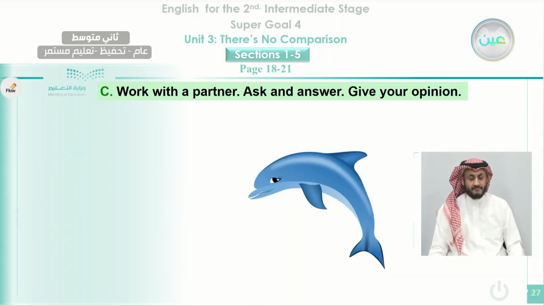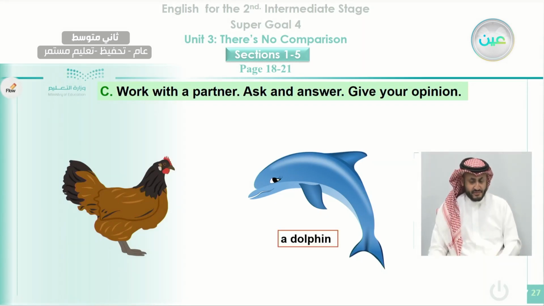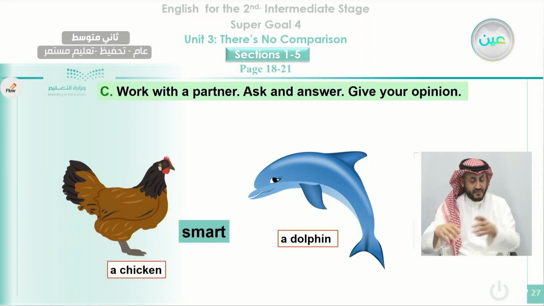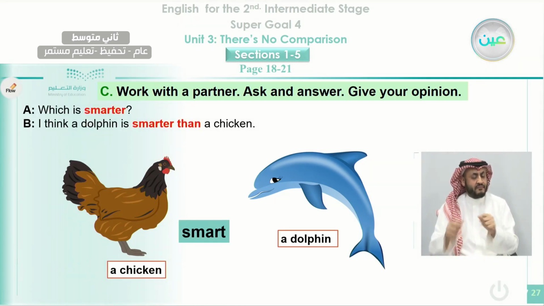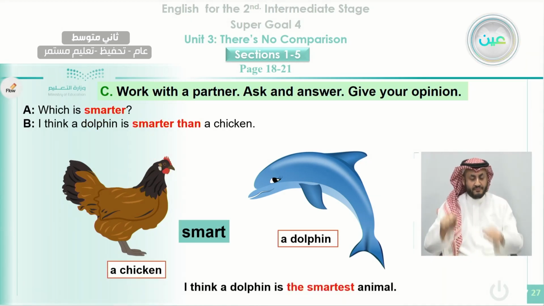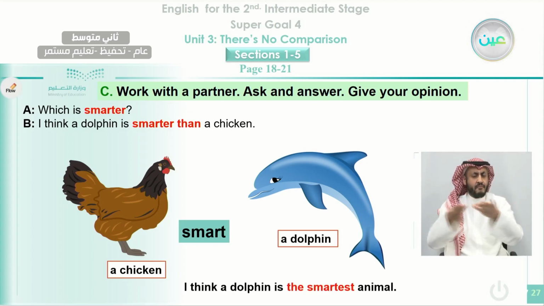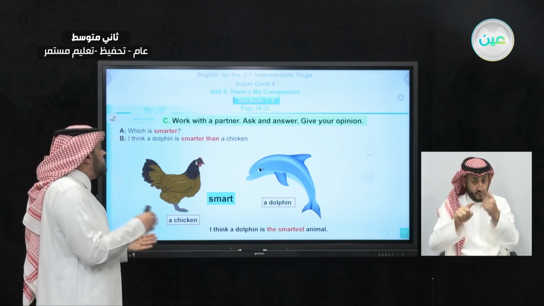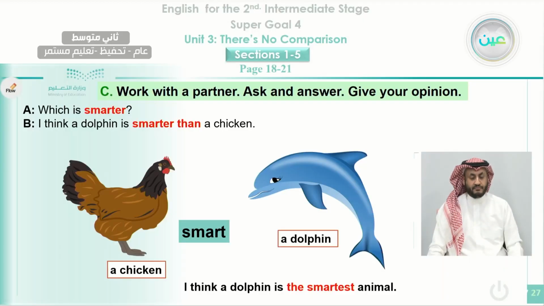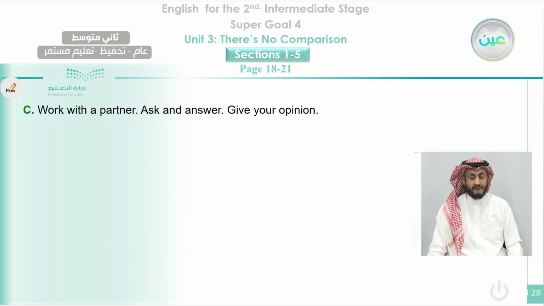And in exercise C here, we will compare two things. Okay, the first one here, we can see a dolphin, we can see a chicken, and the adjective smart. It is very clear that one of them is smarter than the other. How can we say it? Which is smarter? A dolphin is smarter than a chicken. Or you use the superlative form, you say, I think a dolphin is the smartest animal. Among all animals, it's the smartest. You don't need to compare it with a chicken. Among all animals, it is the smartest.